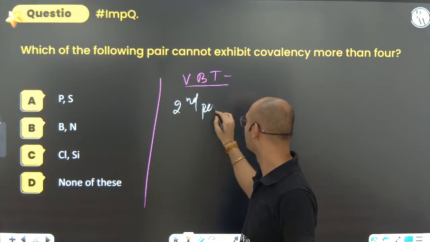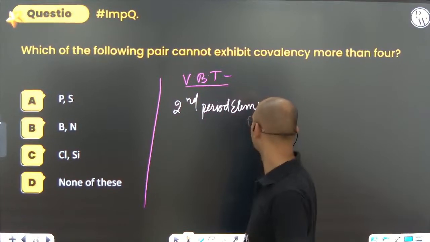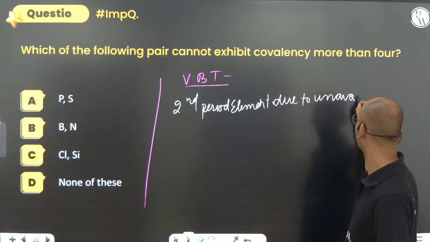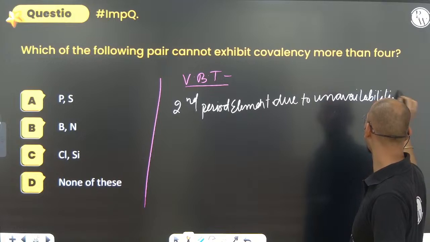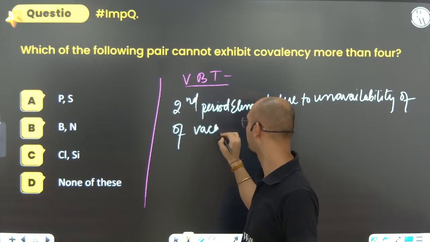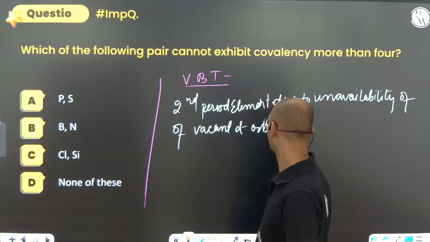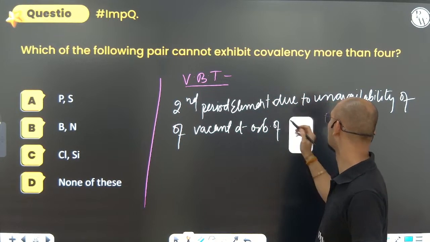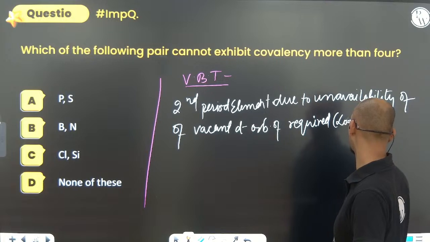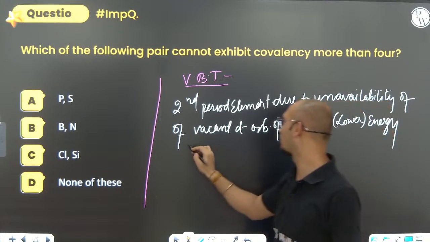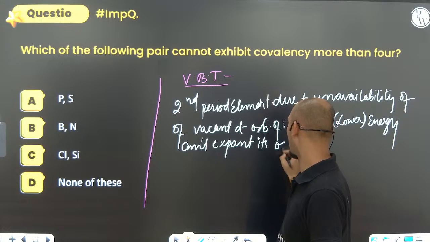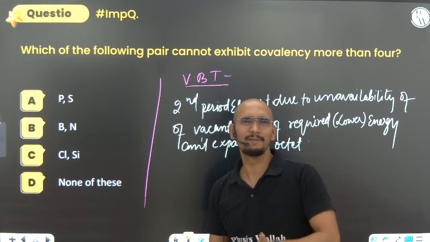Second period elements, due to the unavailability of vacant d orbitals of required energy, or you can say lower energy level, cannot expand their octet.